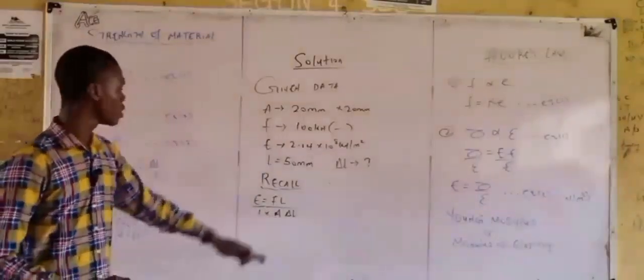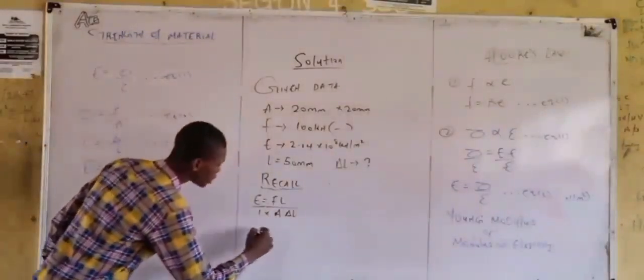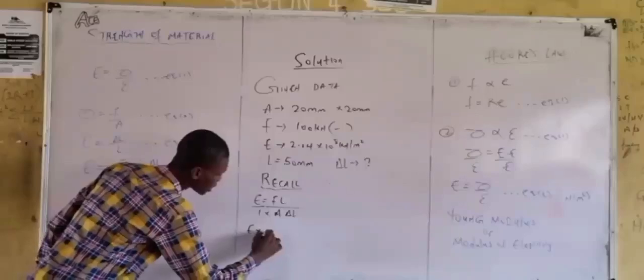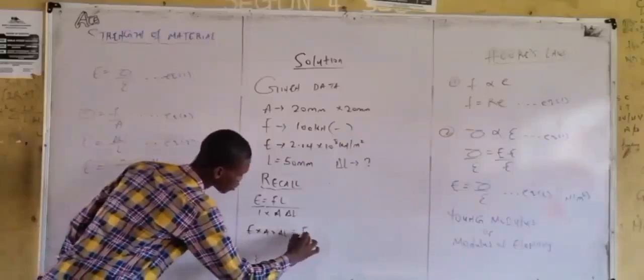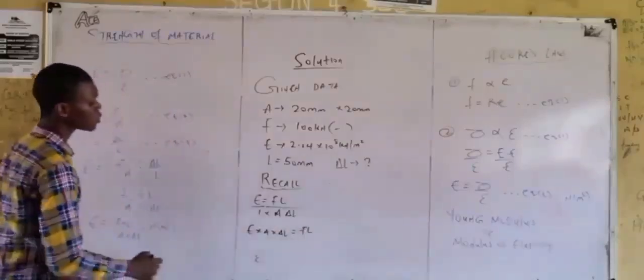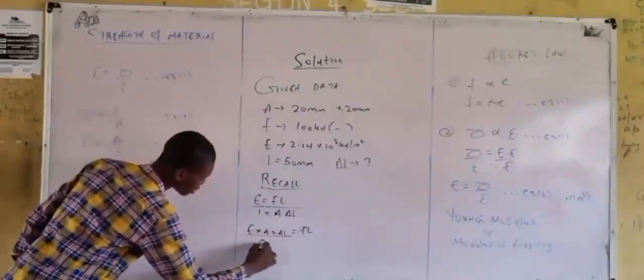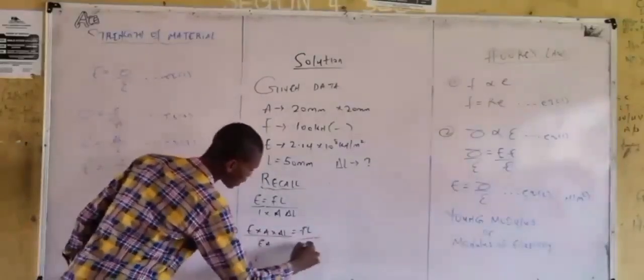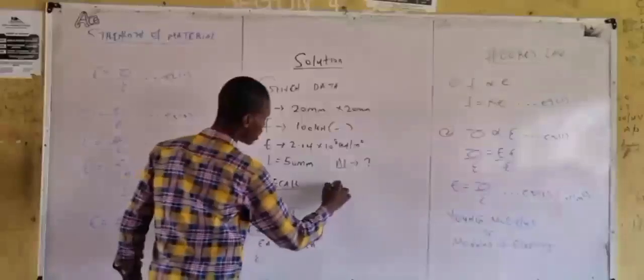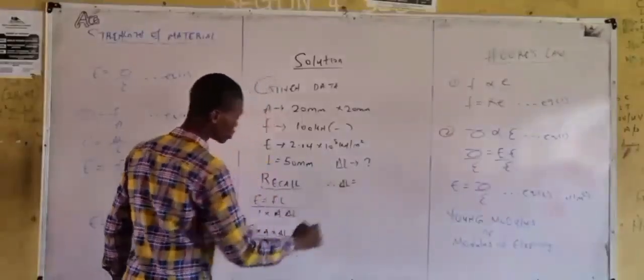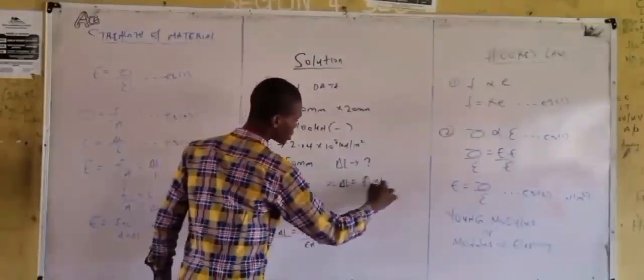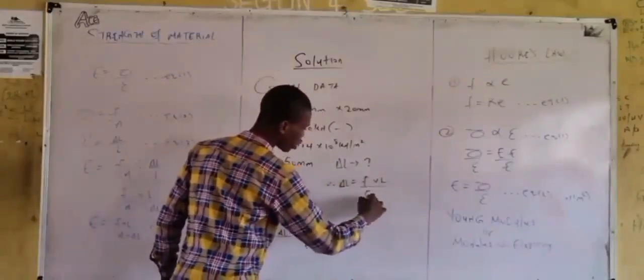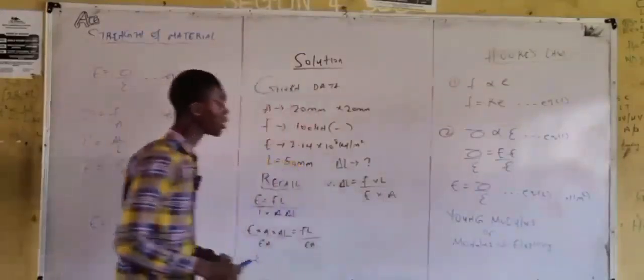That will be E times A times change in length equals FL. Divide both sides by EA. Then change in length equals force times length all over Young modulus times area.